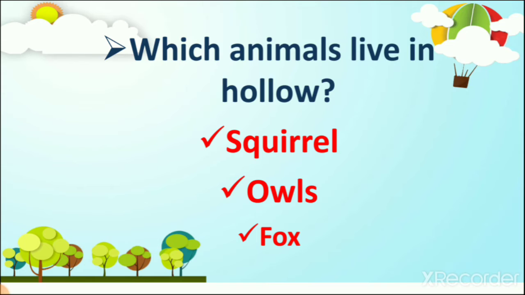Fox. So these are all animals which are living in hollows of the tree. They can also live in other places, but mostly they are living in hollows of the tree. They change their living place after some time, right?